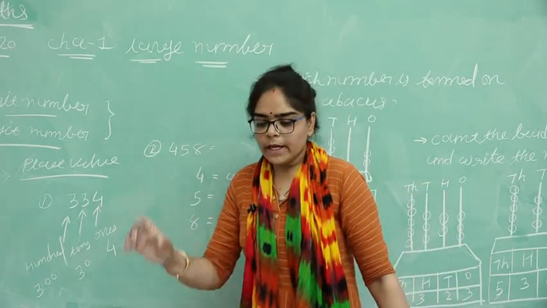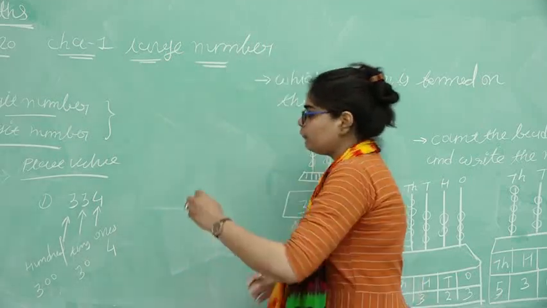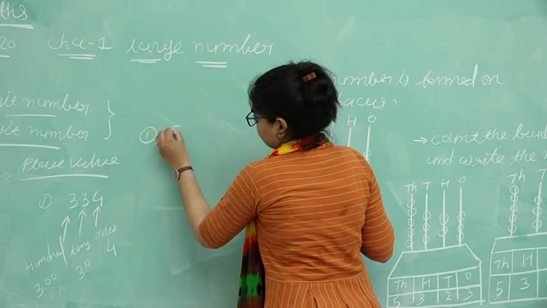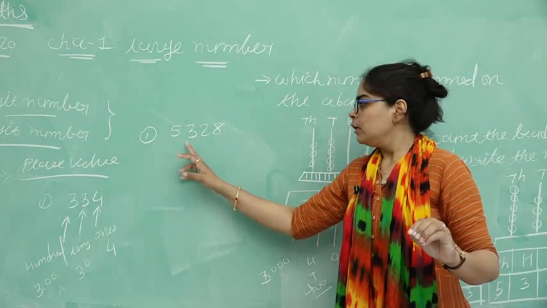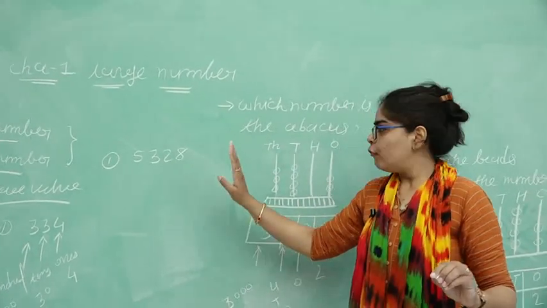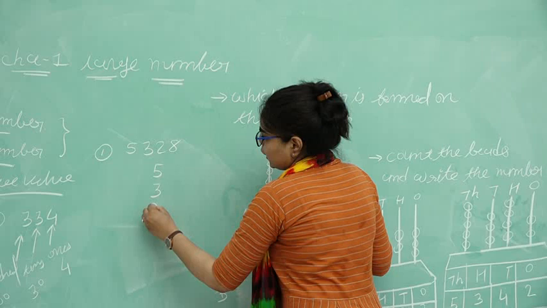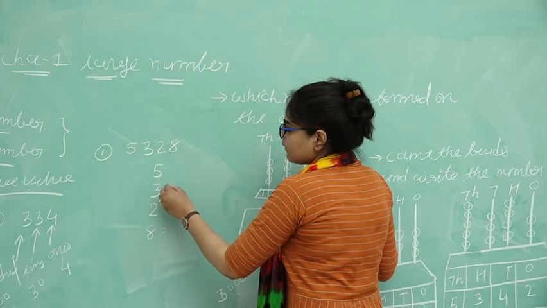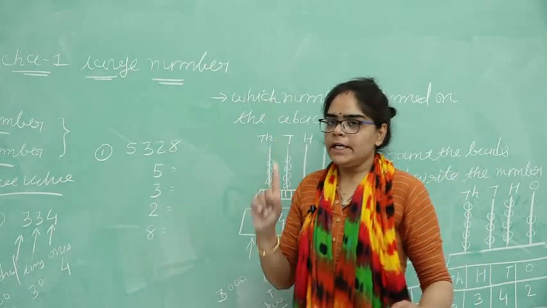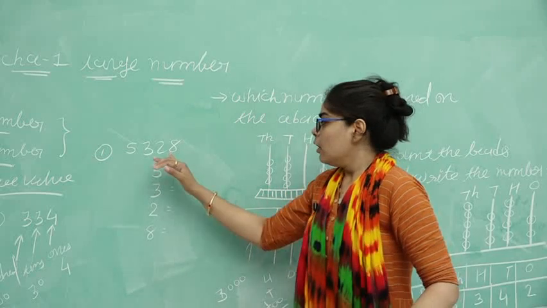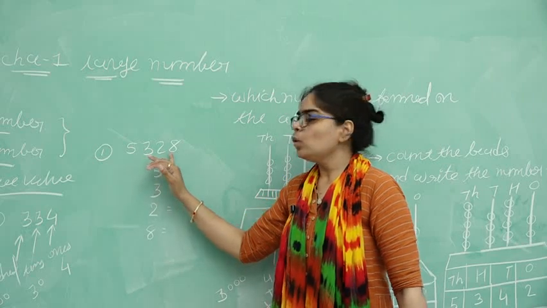Very simple. Okay, another example of place value. That is a 4-digit number. How many digits are there? 1, 2, 3 and 4. 4 digits are there. So we write down 5, 3, 2 and 8. Write the place value of each and every digit. In 5, after 5 how many numbers are there? 1, 2 and 3.